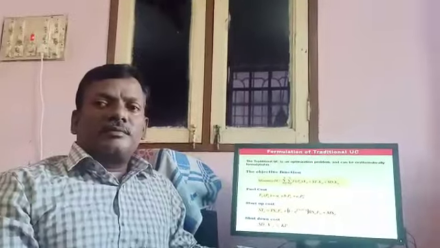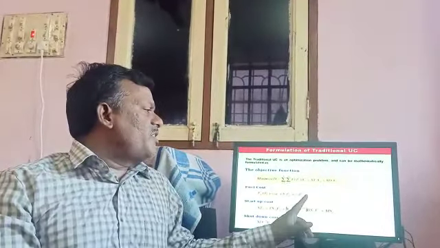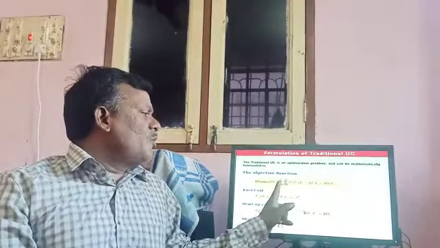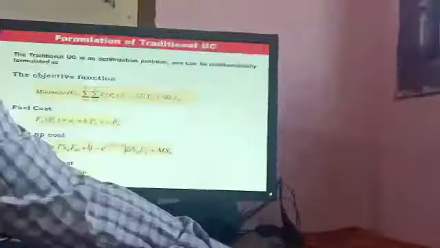We are going to the problem formulation. The objective function of the unit commitment problem is to minimize the total operating cost. The total operating cost includes three costs. The first one is the fuel cost, the second is the startup cost, and the third one is the shutdown cost. The fuel cost function is mathematically represented in these equations.